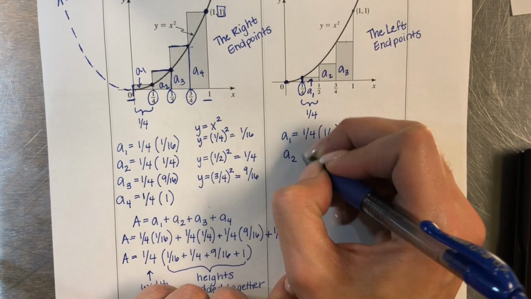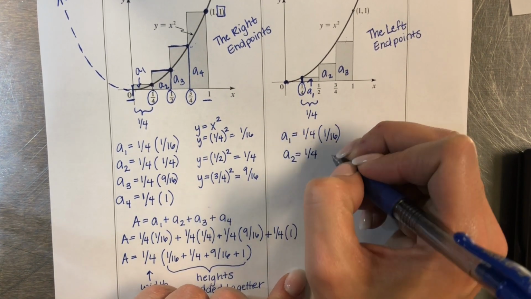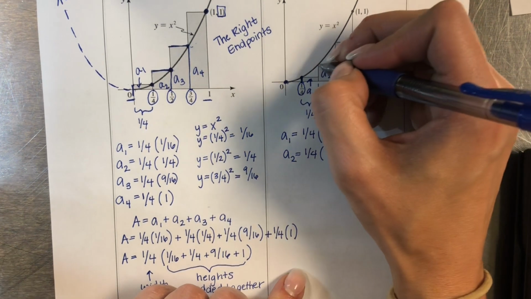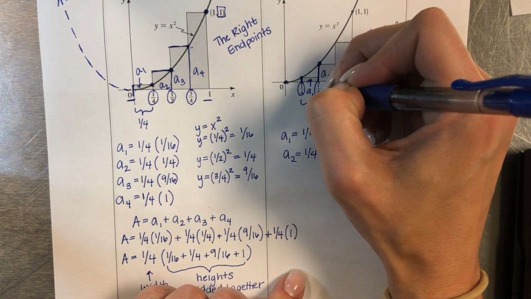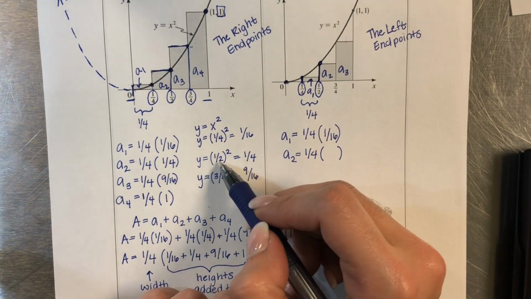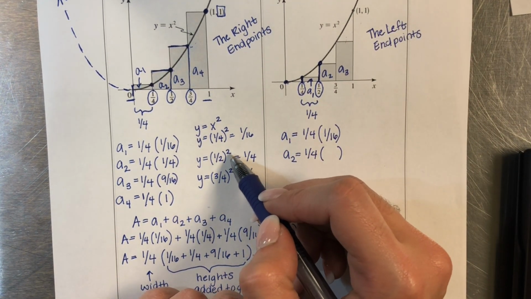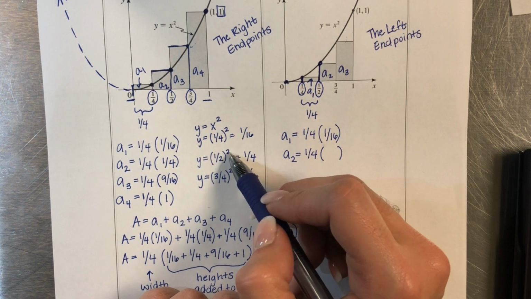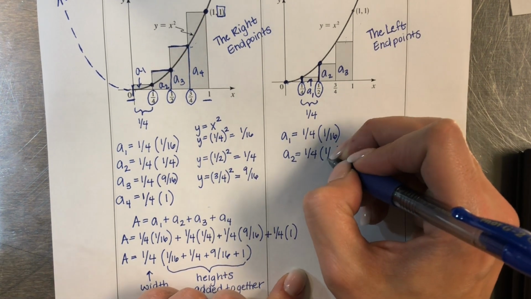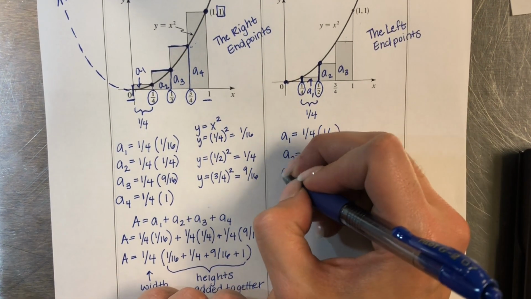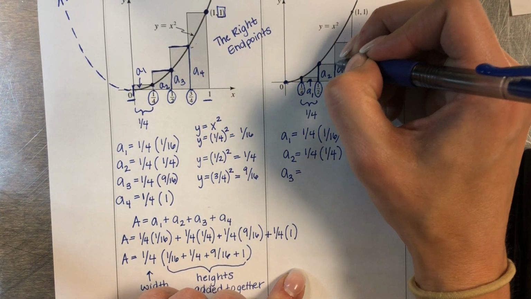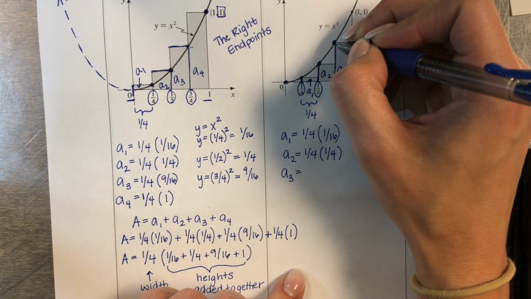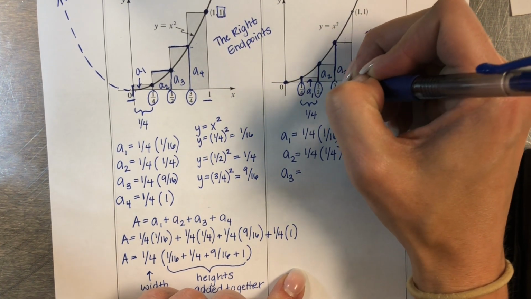Then we go to a sub 2, we've got 1/4 times the height. The height of a sub 2 is going to come from this 1/2. You plug in that 1/2, square it because of y equals x squared, and you get 1/4. Then a sub 3, the last one on this side, the height of it is coming from this 3/4.